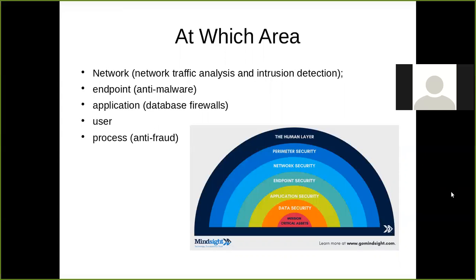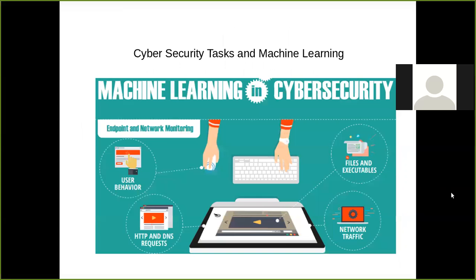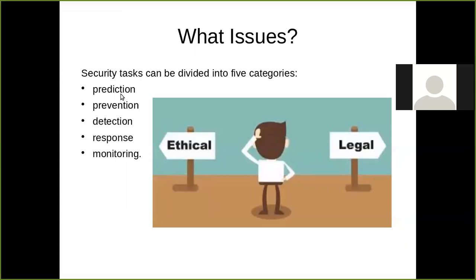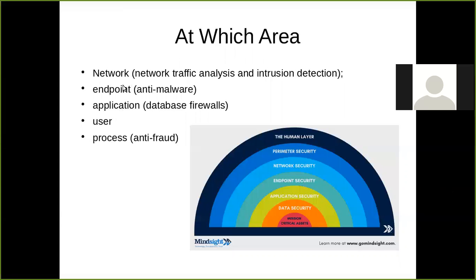So we will perform our first dimension. First dimension means we are categorizing five tasks mainly, and these tasks are required to be checked in the following areas: network, endpoint, and application.